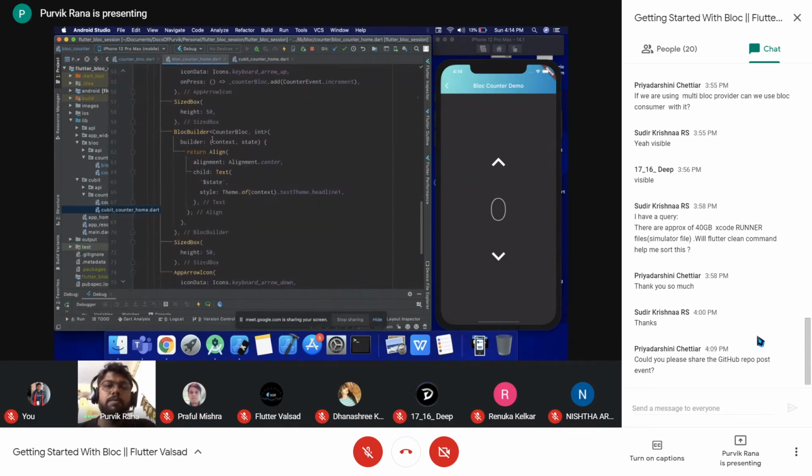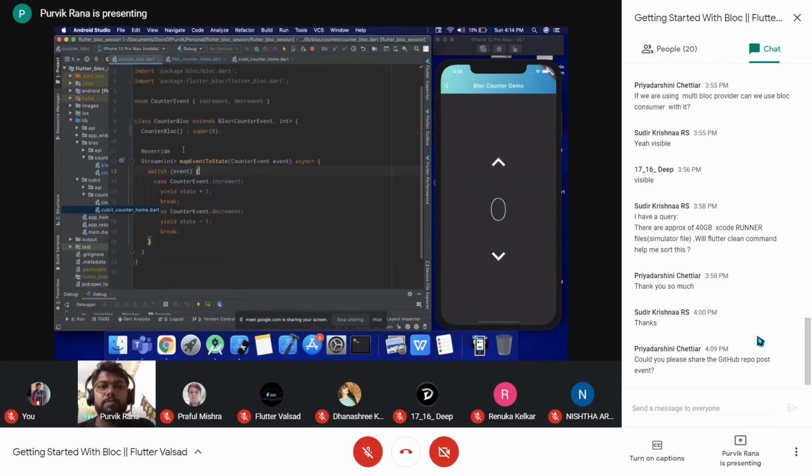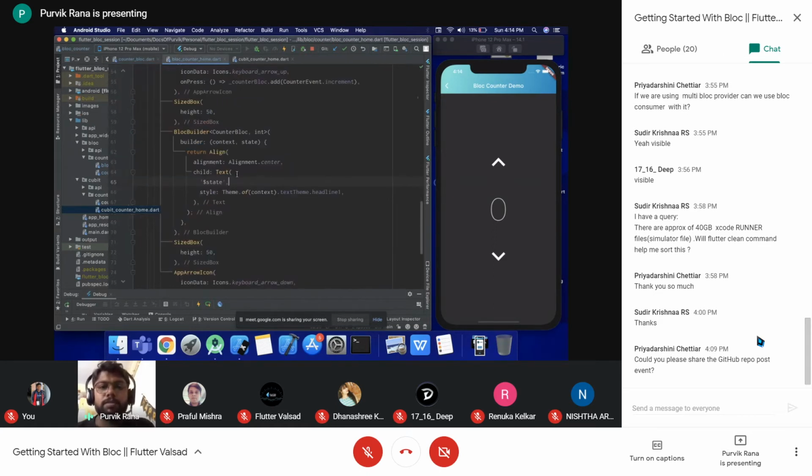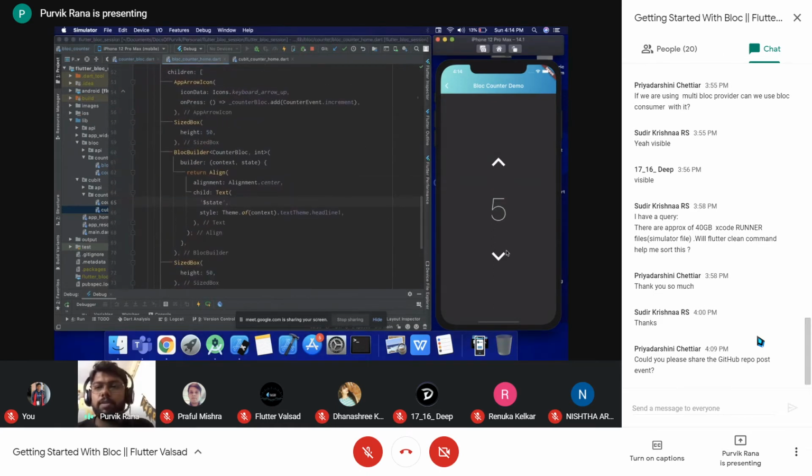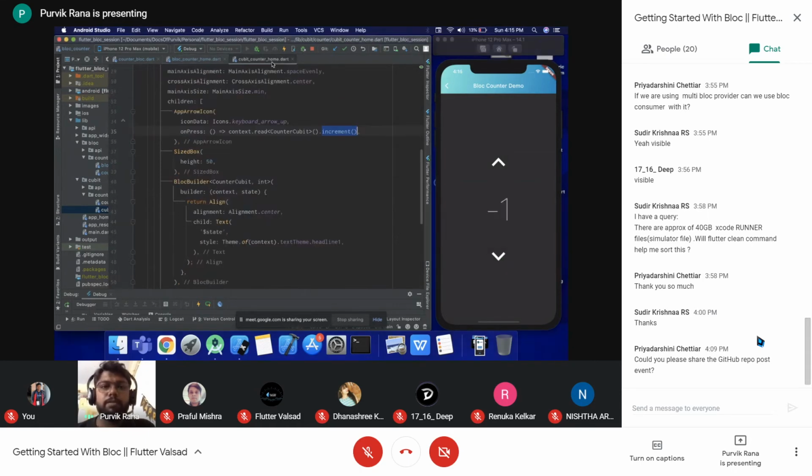So here block builder will be having a block and the state, and the builder function will be there, which will be returning the value of the current state. So representation in terms of the qubit and block is same, only the implementation of the block and qubit is different. So this way the block will be incrementing the different values, and here decrementing the different values.